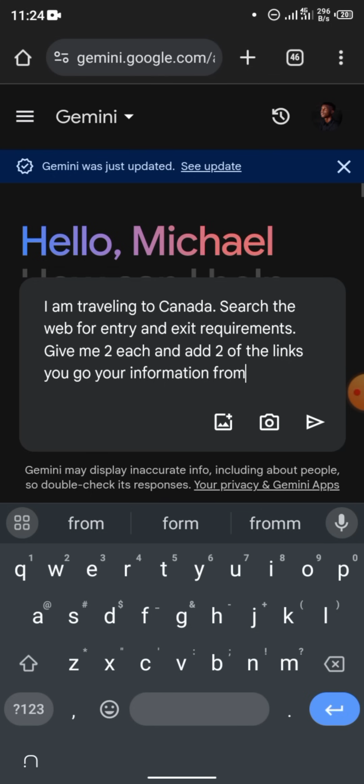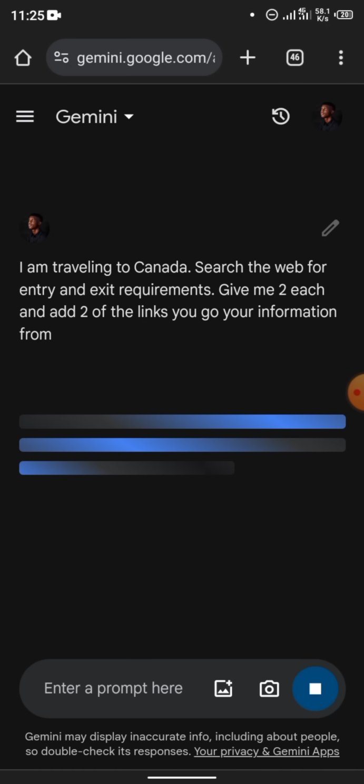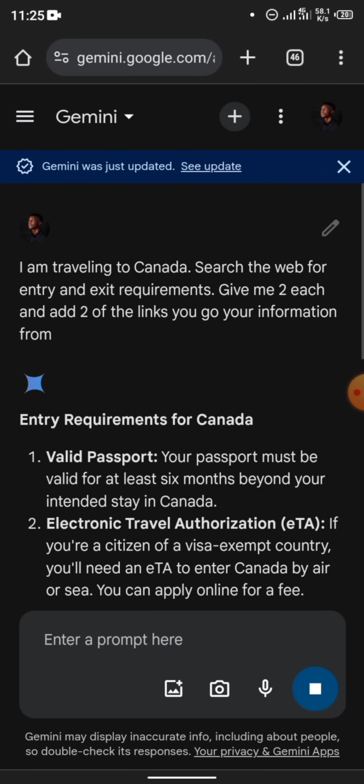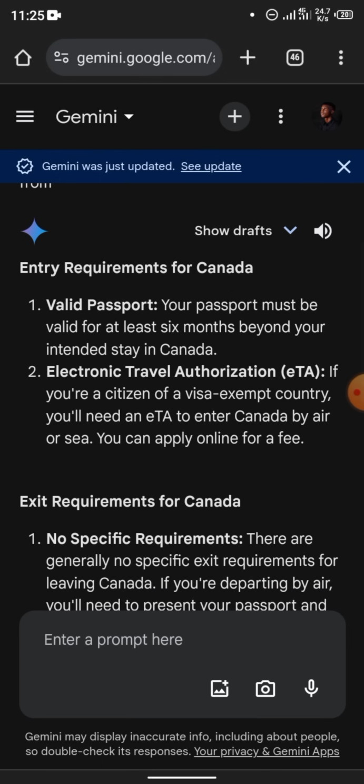So if it's Tokyo that you choose as your country, or it's Ghana that you want to go for vacation, or any country that you choose, just change this Canada and put it there. If it's Tokyo, put Tokyo. Use this prompt that I typed here. Okay, then you tap go, you send it to Gemini. So what Gemini is going to do here is, it's going to check the web for the entry requirements for Canada.